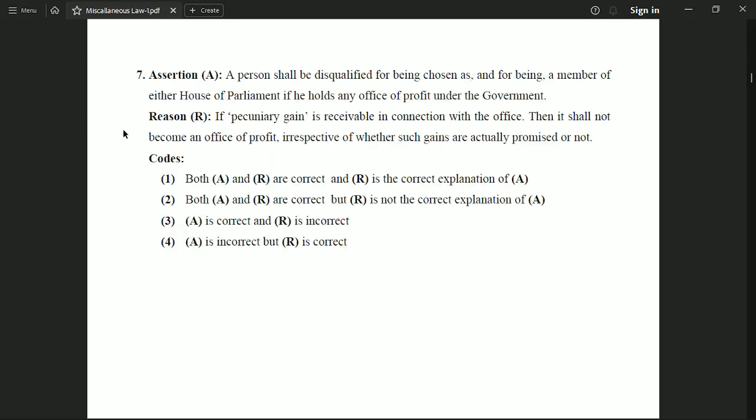Now the next question is assertion and reason based. Assertion: a person shall be disqualified for being chosen as, and for being, a member of either House of Parliament if he holds any office of profit under the government. Reason: if pecuniary gain is receivable in connection with the office, then it shall not become an office of profit, irrespective of whether such gains are actually promised or not. For these we have given 4 codes, and the correct option to this question is option number 3, which says assertion is correct and reason is incorrect.